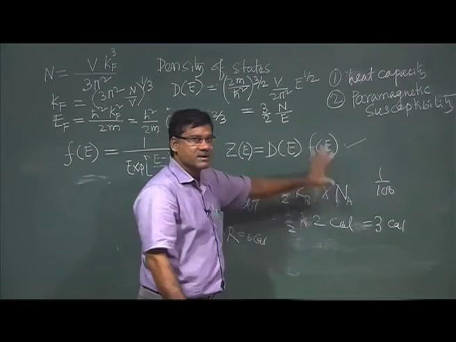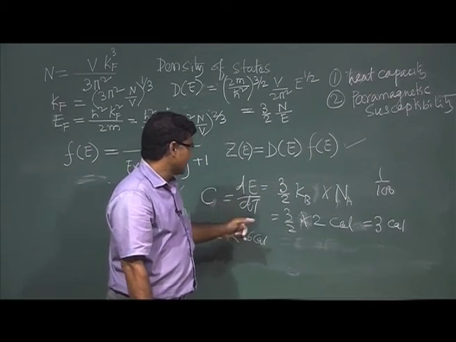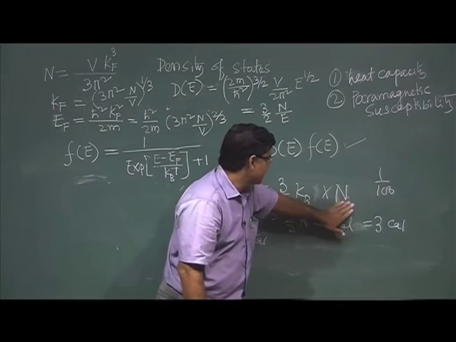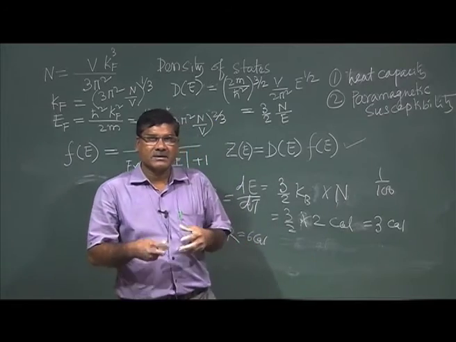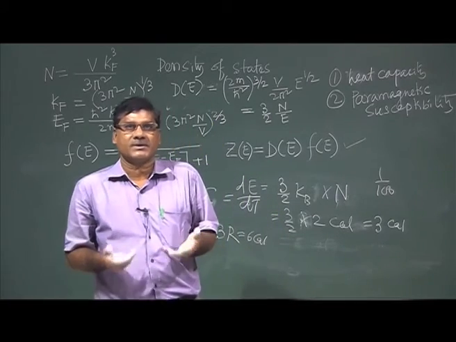From here we can explain it, because you see the problem is this n. I told you that classically it is considered that all electrons will have the energy, right.